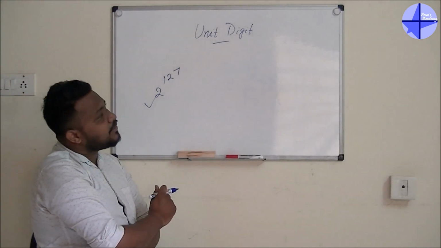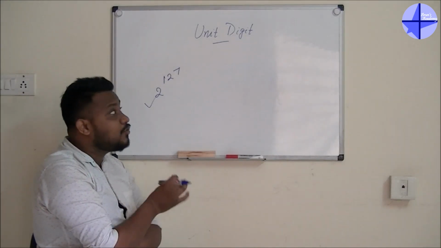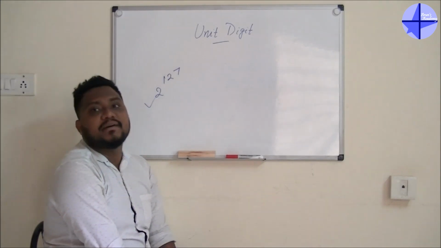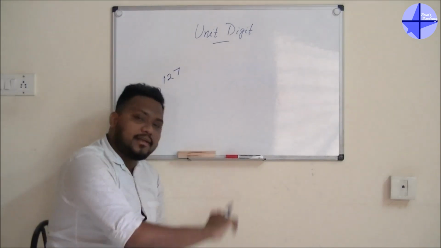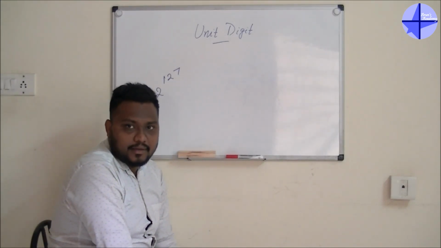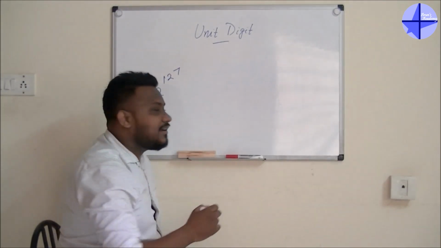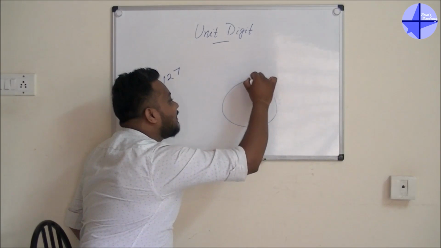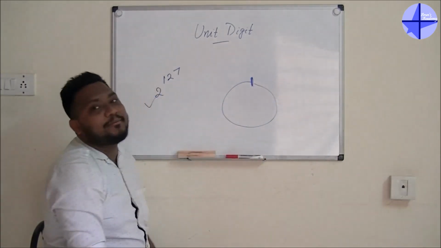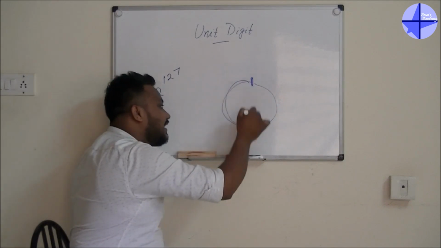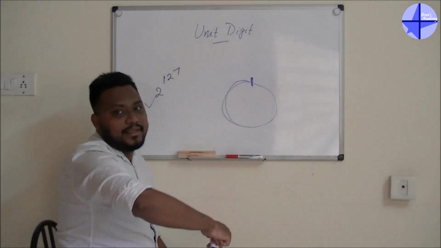So guys, whenever we are going for the power digit, we have to go for the power cycle. Now the thing is, what is the definition of power cycle? What is the meaning of cycle? Cycle means it will be a circle. What is the meaning of a circle? Circle means the starting point and the ending point both will be the same. Yes or no? Means from where you are starting, after some time again you will come there.